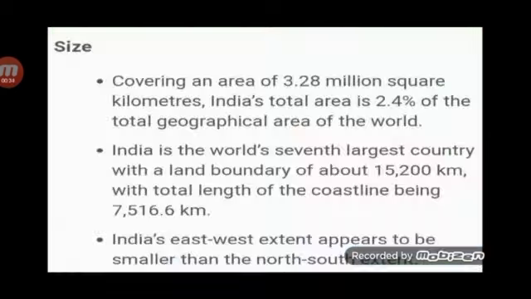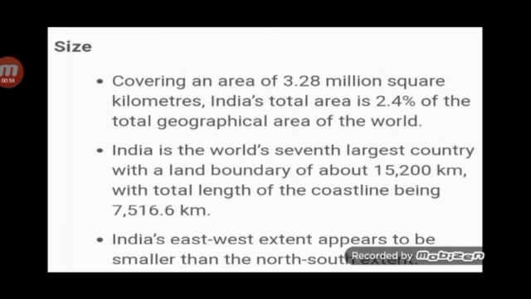Children, India has a landmass of 3.28 million square kilometer, which is 2.4% of the total geographical area of the world. Children, this we should know, the total area of our country is 3.28 million square kilometer.